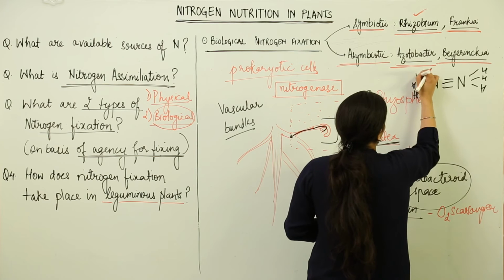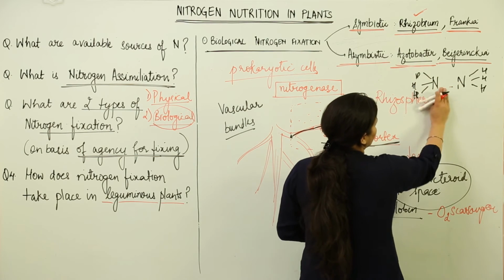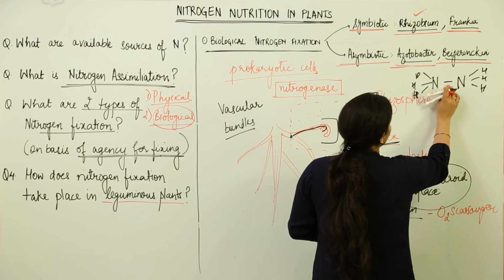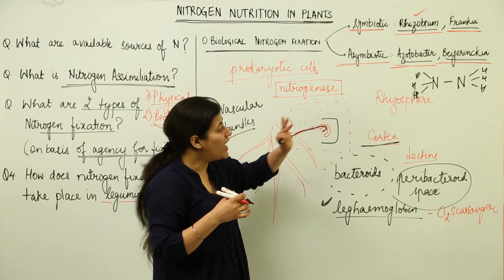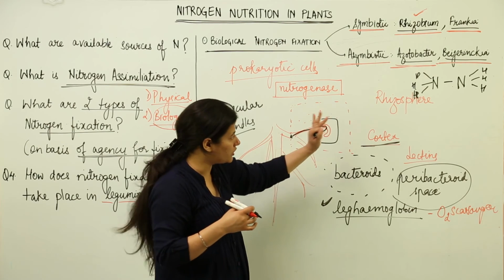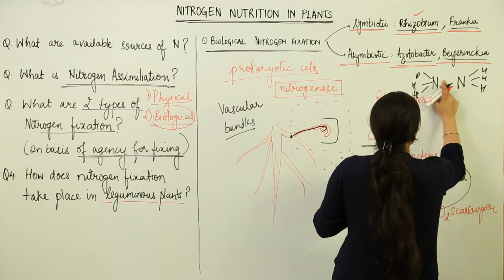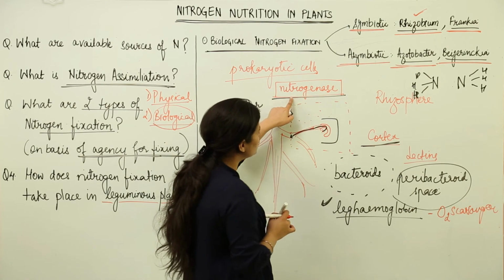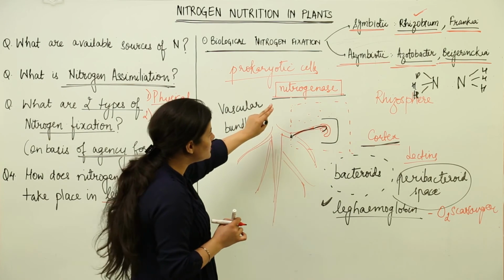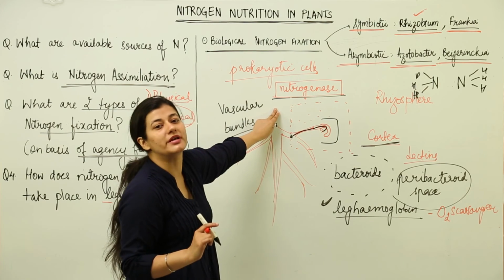It brings down the activation energy of this particular compound to such a level that it enables the reduction and addition of hydrogen to it, and ammonia is being formed. This is what it does basically. Okay, so it is nitrogenase which has to do this process. This nitrogenase is present in rhizobium, and this nitrogenase does not work in the presence of oxygen.